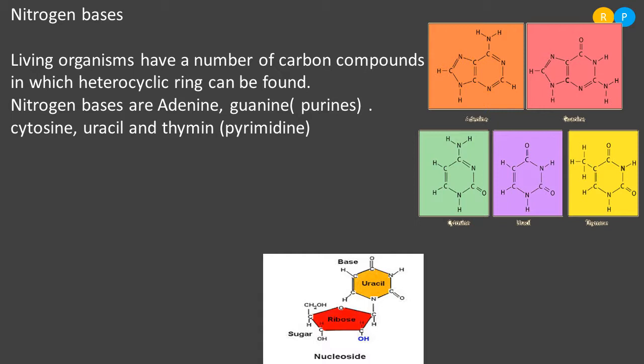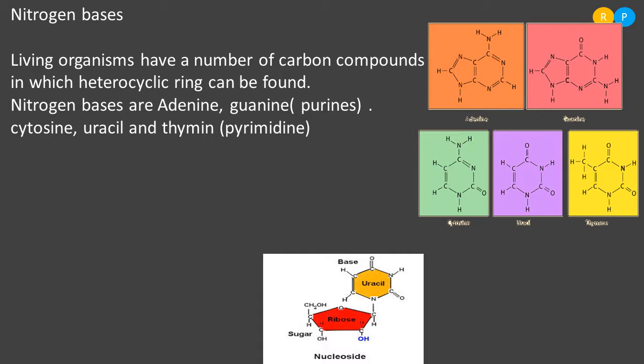Then cytosine, uracil and thymine come under the pyrimidine category. Understood? Totally how many nitrogen bases are present in living organisms? There are 5 nitrogen bases present: adenine, guanine, cytosine, uracil and thymine. Adenine and guanine are purines. Cytosine, uracil and thymine are pyrimidines, right?